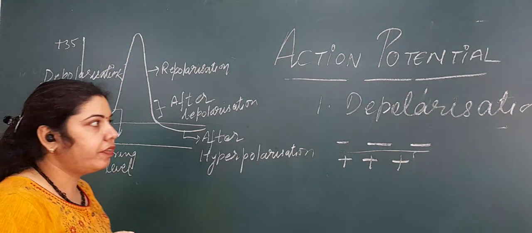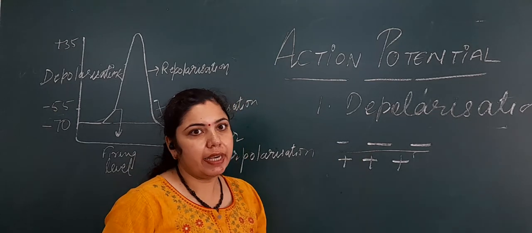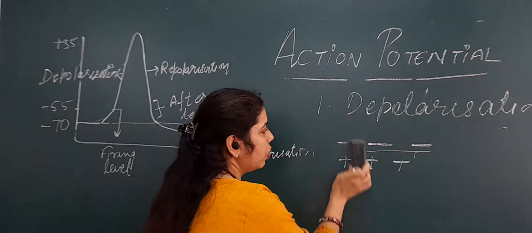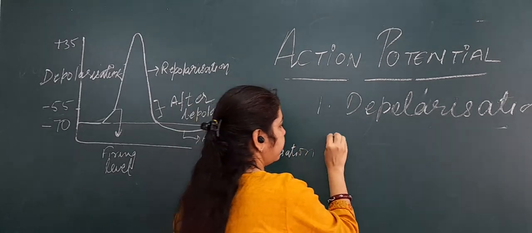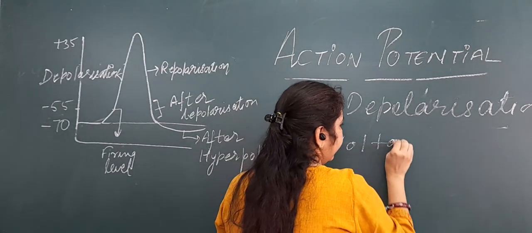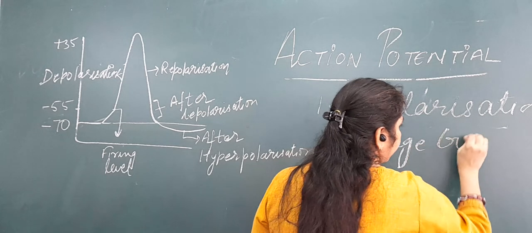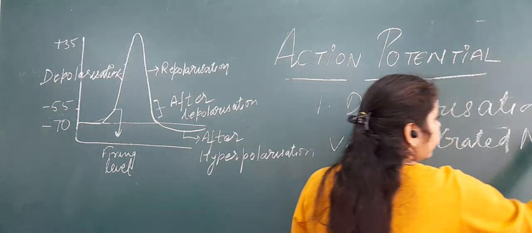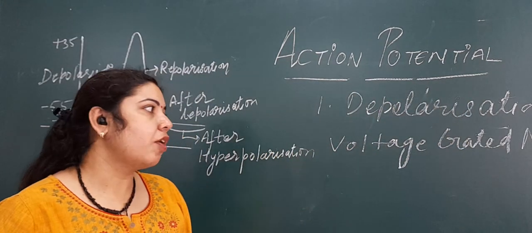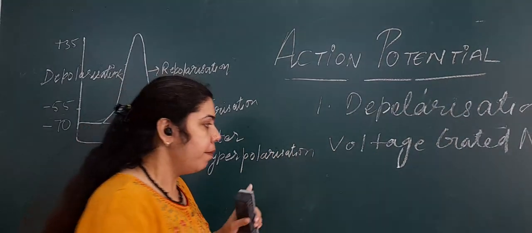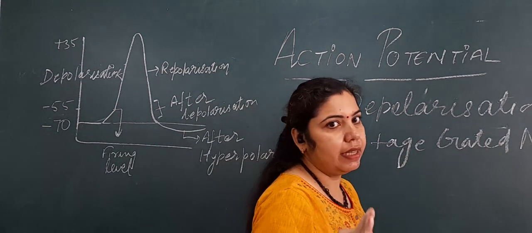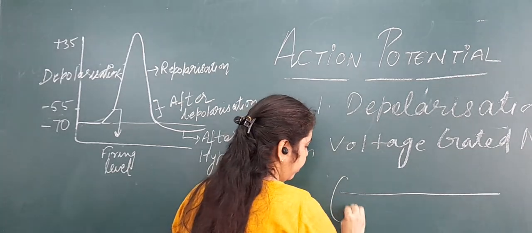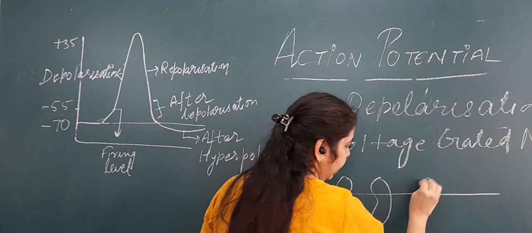After this change in the polarity of the membrane, the ionic basis of this is the opening of voltage gated sodium channels. These voltage gated sodium channels are always present across the membrane, but they are in the resting state till the stimulus is applied.